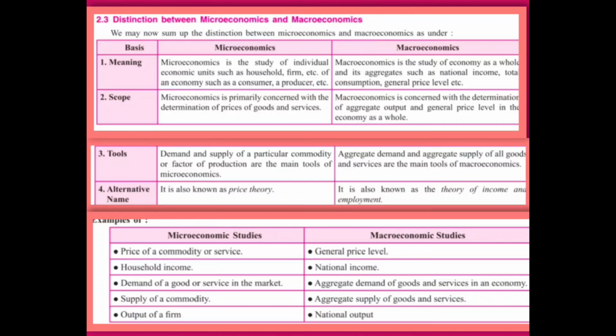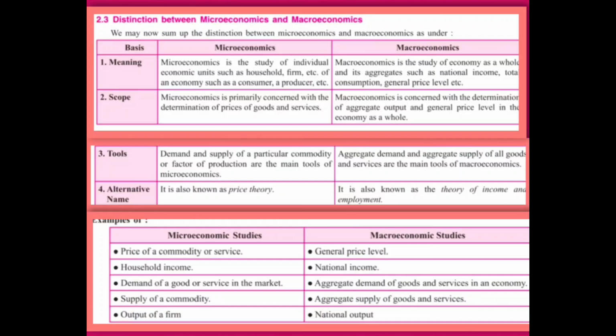I will discuss what is the difference between the farm and industry later. So here, the examples are the price of a particular commodity. Household income means every individual household's income, every person's income. Demand of a good or service in the market, supply of a commodity, output of a farm, these all.